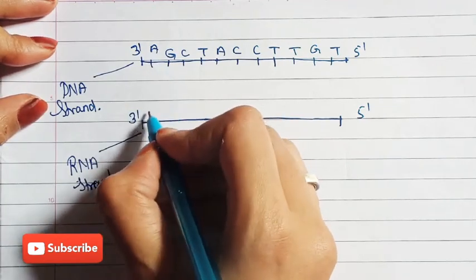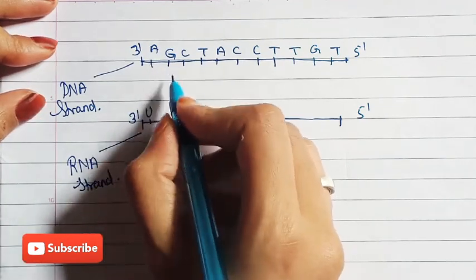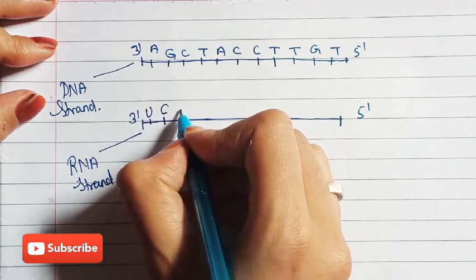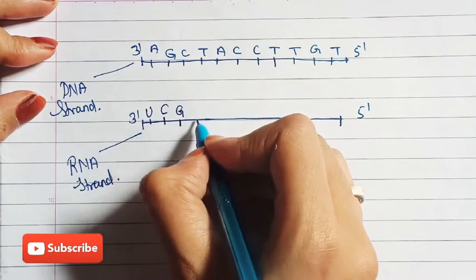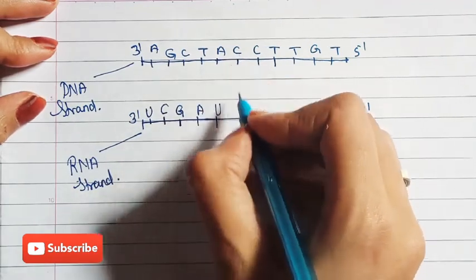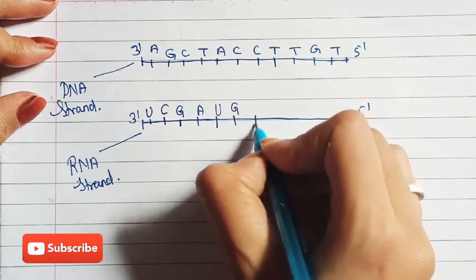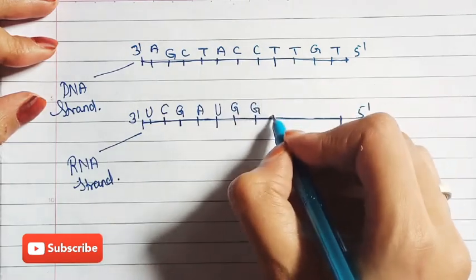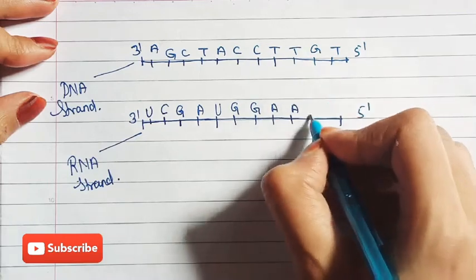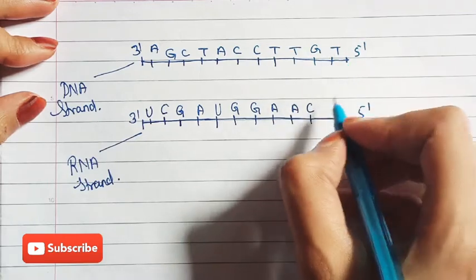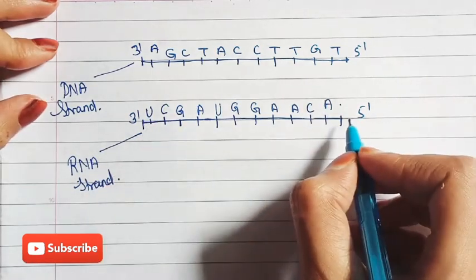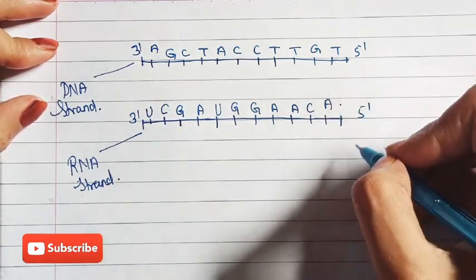Adenine will code for uracil on RNA, guanine will code for cytosine, cytosine will code for guanine, thymine will code for adenine, adenine for uracil, cytosine for guanine, thymine for adenine, thymine for adenine, guanine for cytosine, and thymine for adenine. So this is the complementary RNA strand.